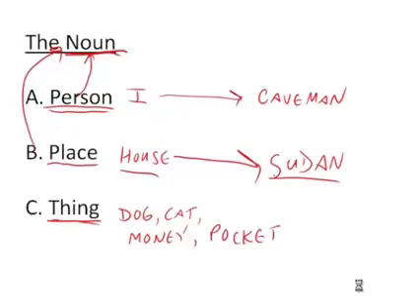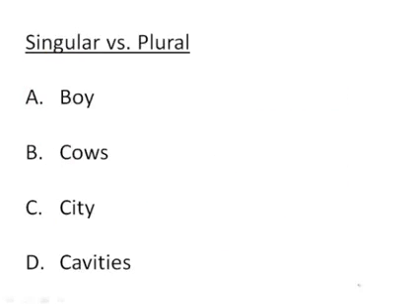So let's go to the first thing, which is singular versus plural. What does this mean? Think of singular as one. Think of plural as more than one. So we'll put plus one, maybe just more than one. It could be 2, 3, 4, 5, or 6. Let's take our first noun here. Boy, that's a person. That's just one person. That is singular. How do we make boy into many? Into 2, 3, 4, 5, 500. We put the letter S. And that is what makes a word plural.